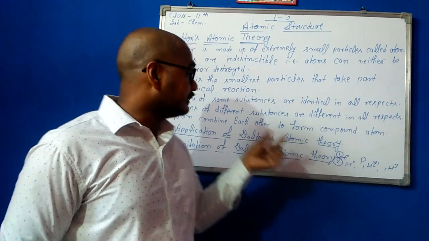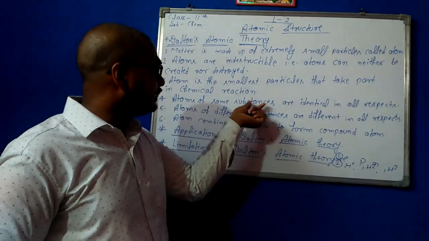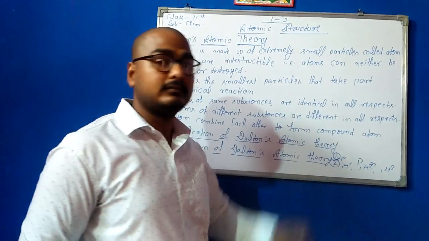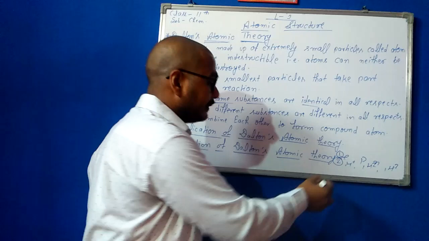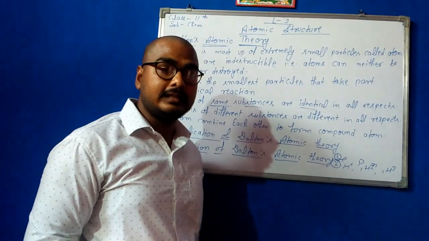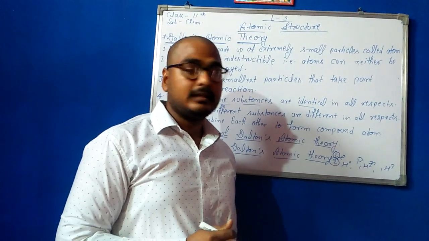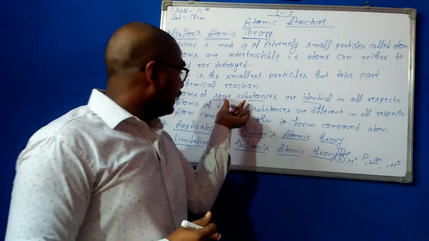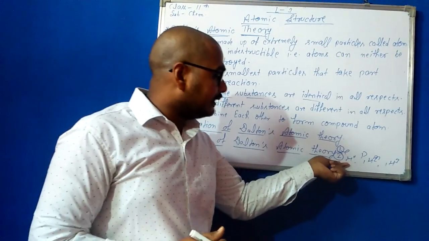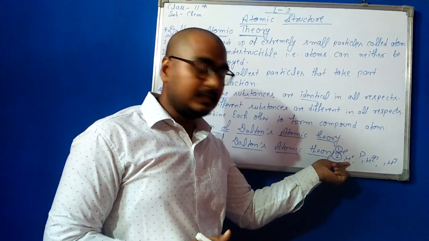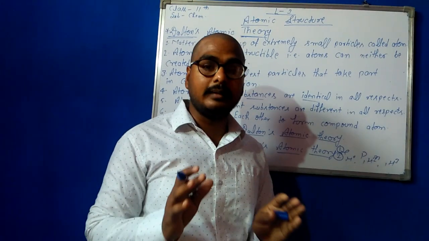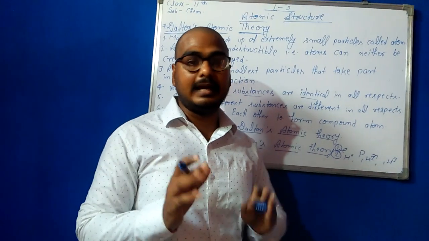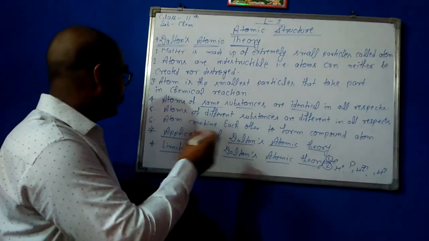Everybody knows the same substance is not identical. Dalton says the same substance is identical, but with the discovery of isotopes, it is considered that atoms of the same substance are not identical. Protium, deuterium and tritium are not the same in physical and chemical properties.